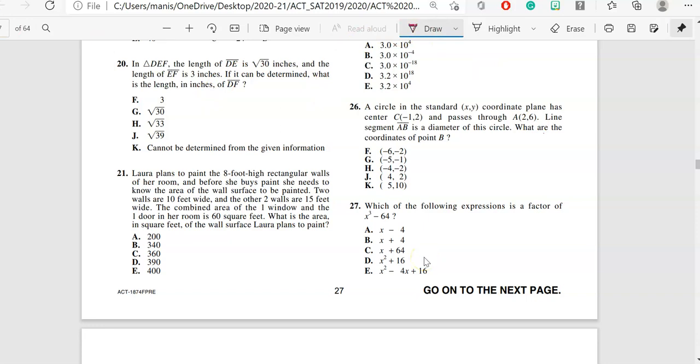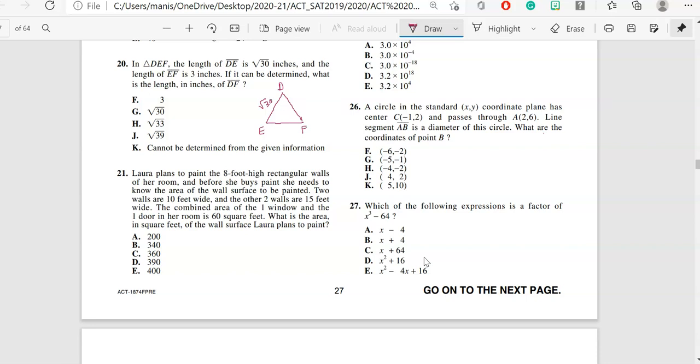Let's look at question number 20. In triangle DEF, the length of DE, let me draw a triangle DEF. So let's take an example. This is my triangle DEF. This is D, this is E, this is F. Length of DE is radical 30, so this is radical 30 inches.